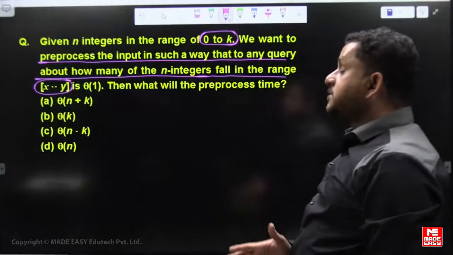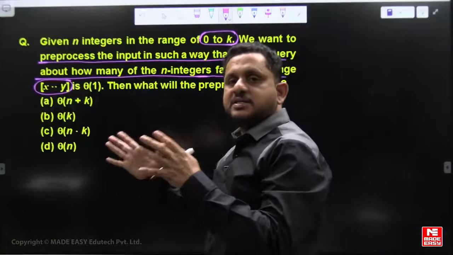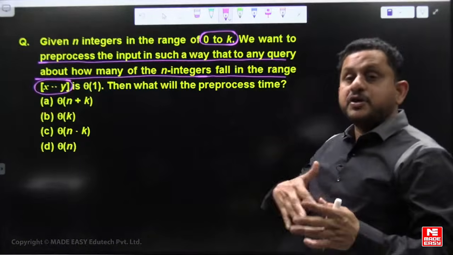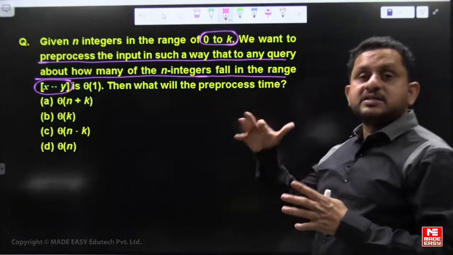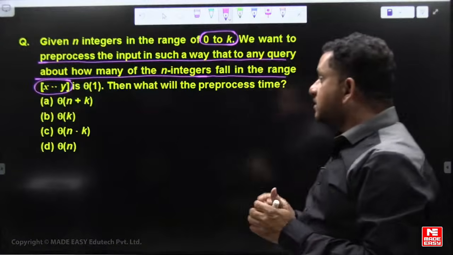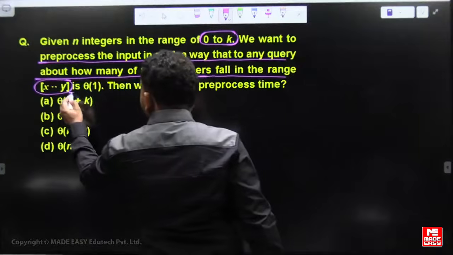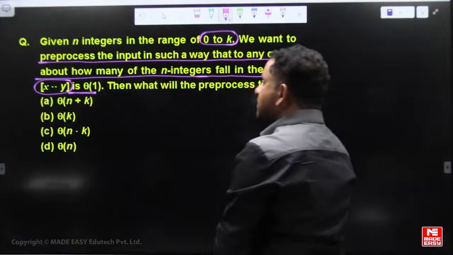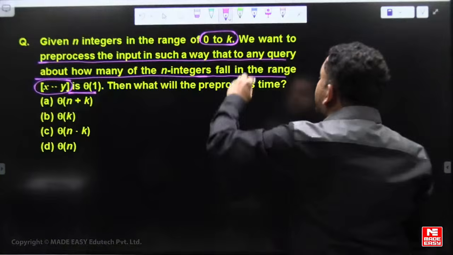So between 2 to 5, how many integers exist in the array? Between 2 to 10, how many integers of n elements exist? That should be answered in constant time. What will be the pre-process time?